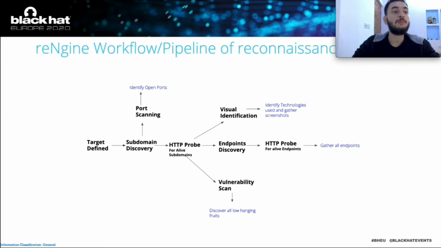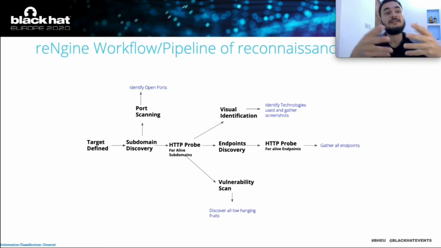So the output of subdomain discovery is then passed into two things. One is for port scanning. The list of subdomains is passed to port scanning to identify the open ports, and then we use the same results and send them to HTTP probe as well, to identify which web services, which subdomains are alive and dead. Once we identify the alive and dead subdomains, we send them for visual identification and endpoint discovery, as well